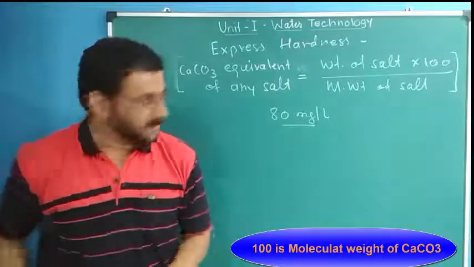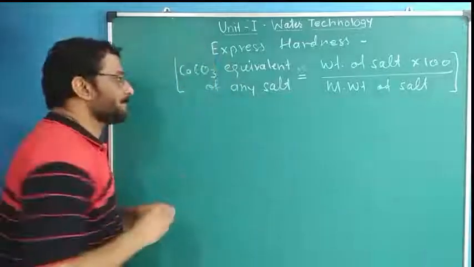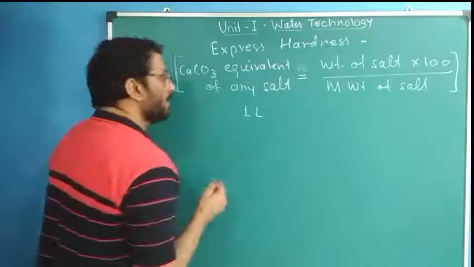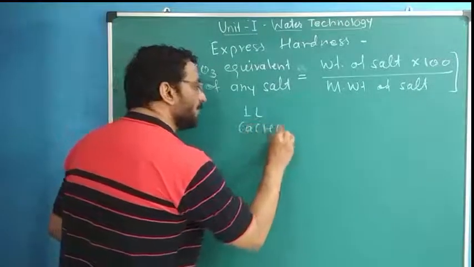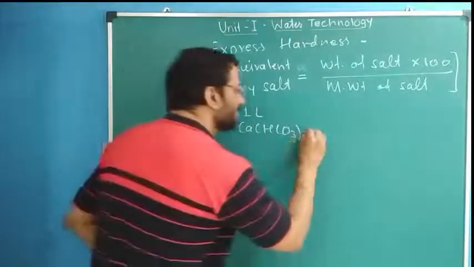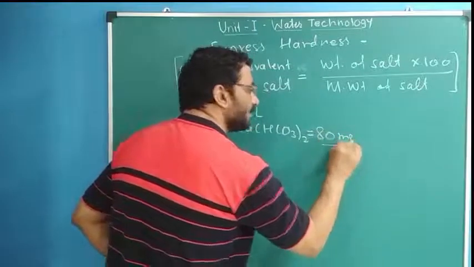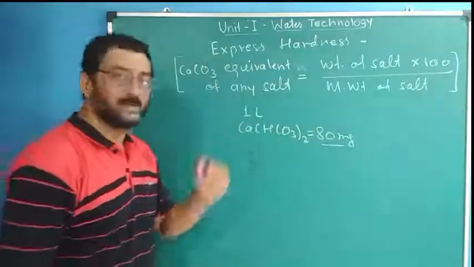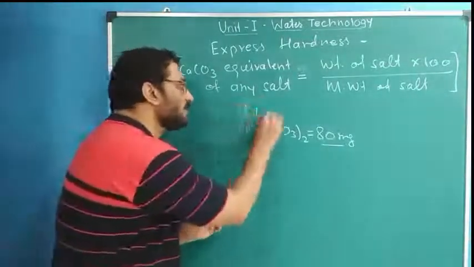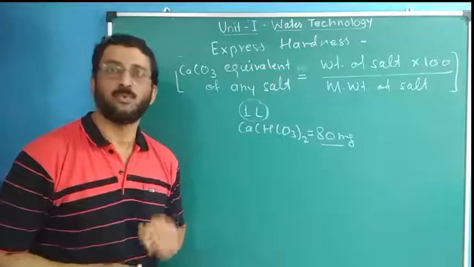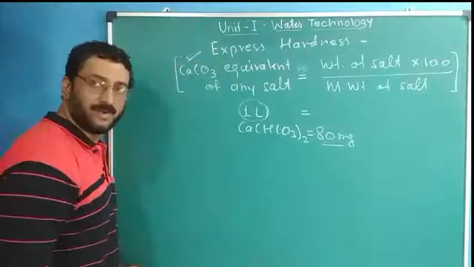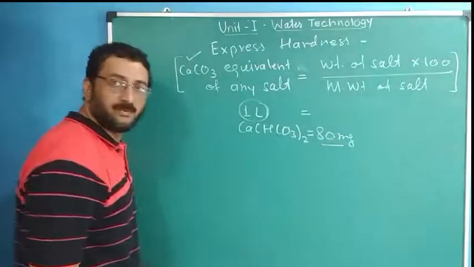Fine. Now let us take one simple case. Suppose I have 1 liter of water, and it has calcium bicarbonate only, 80 milligrams in a liter. What is the hardness of this water? Is it 80 milligrams? No. We have to express it in the form of CaCO3 equivalent, so I have to put this value in the equation.